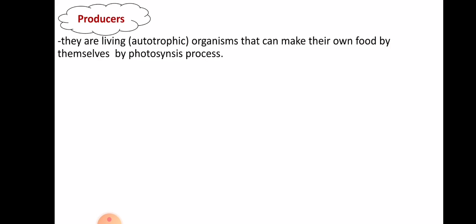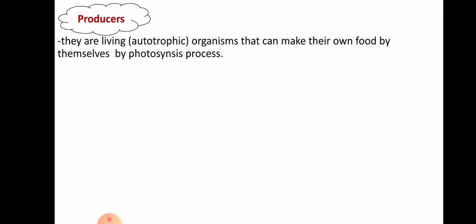First, we will talk about the producers. The producers are living organisms that make their own food by a process called the photosynthesis process, such as plants and algae.